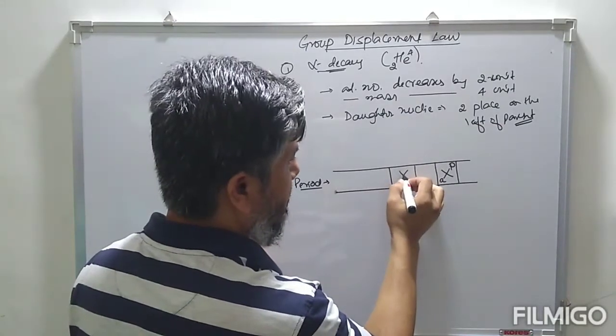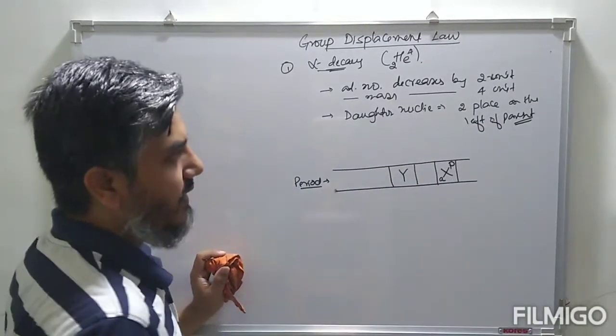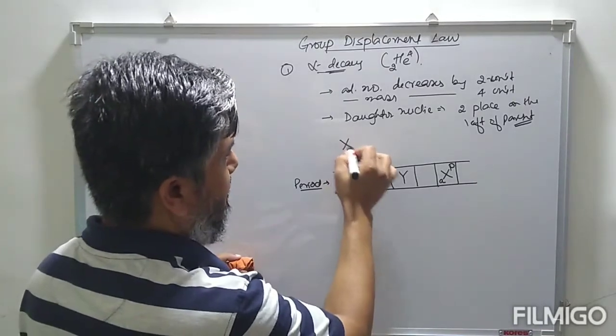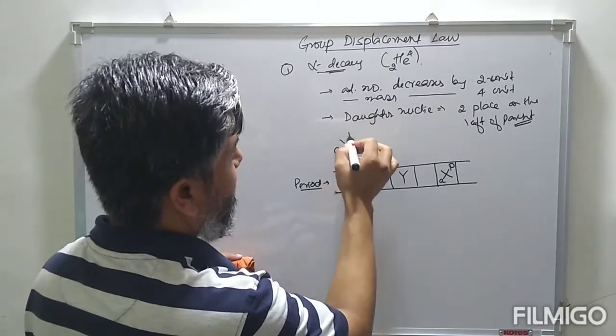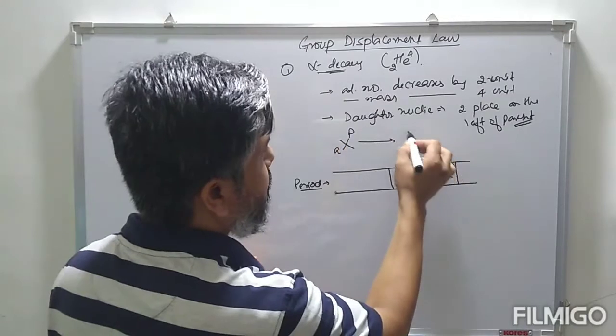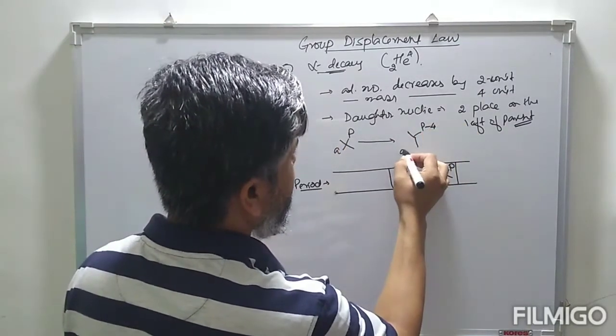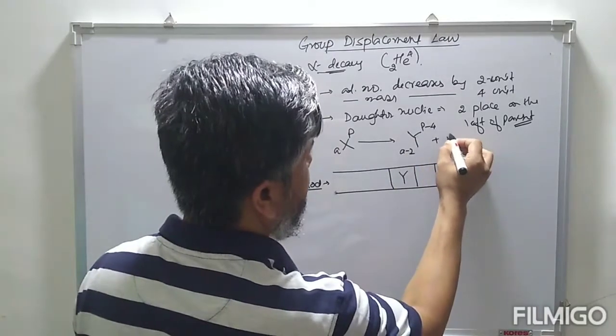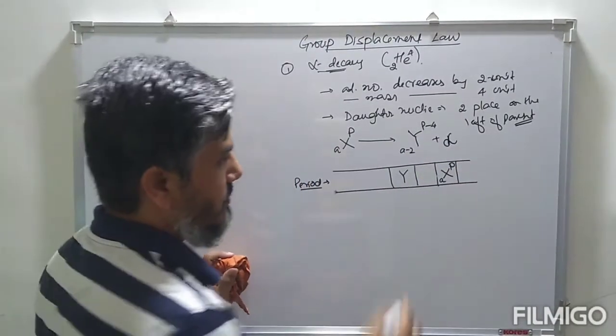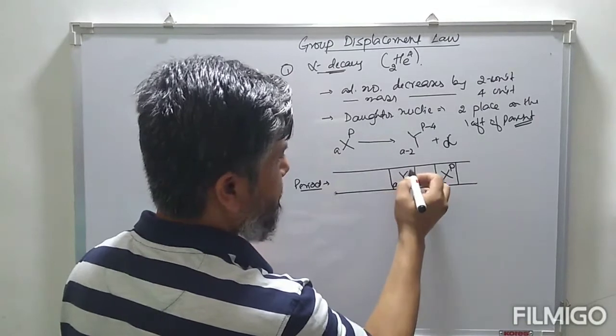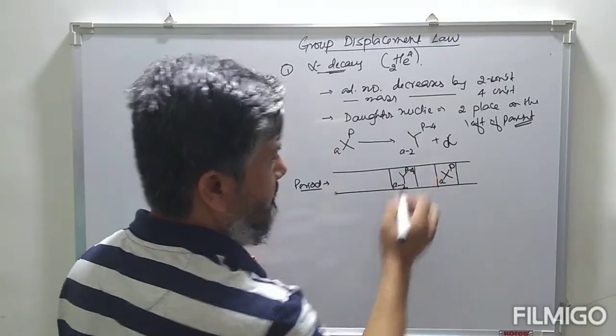Suppose the daughter nuclei formed is Y. That means X with A and P changes to Y, that is P-4, A-2, plus alpha. So this is A-2, this is P-4.